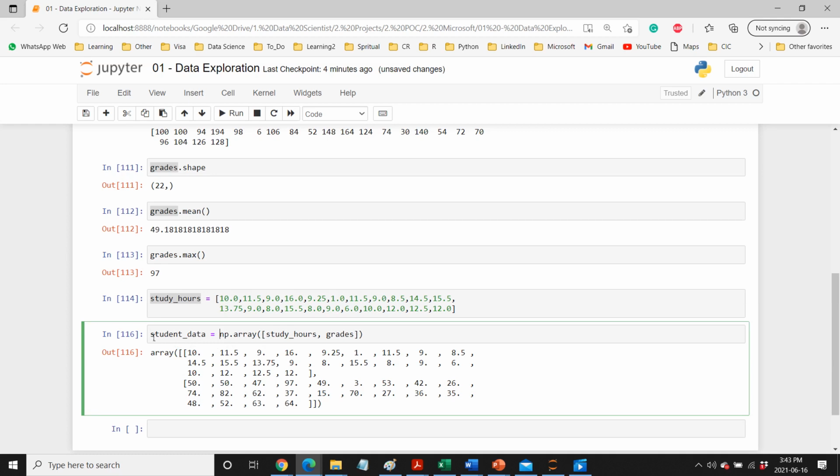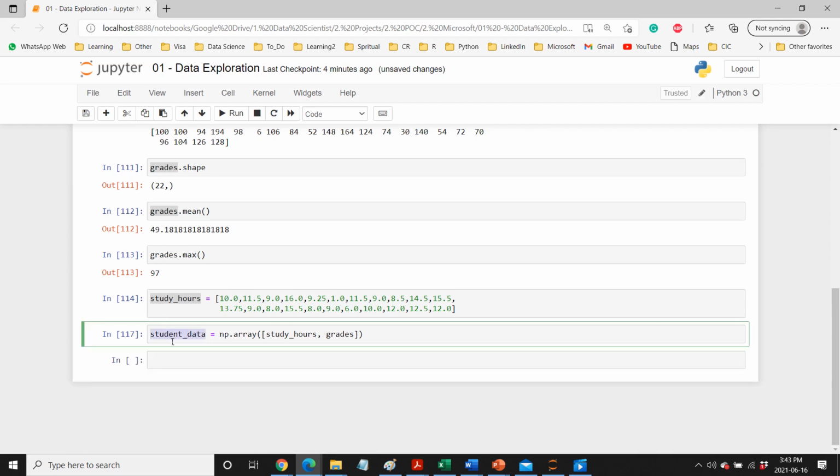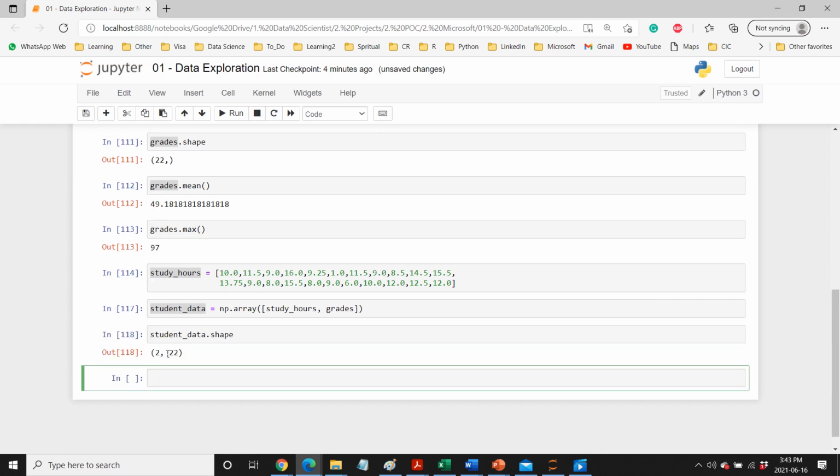So let's put this into a variable. Let's say we have student data, and now we can see student data dot shape, and it gives us a 2D array of 22 elements each. So that's what we get to see. Now because it has two elements, if you want to access each element, we can do that. And how do we do that?